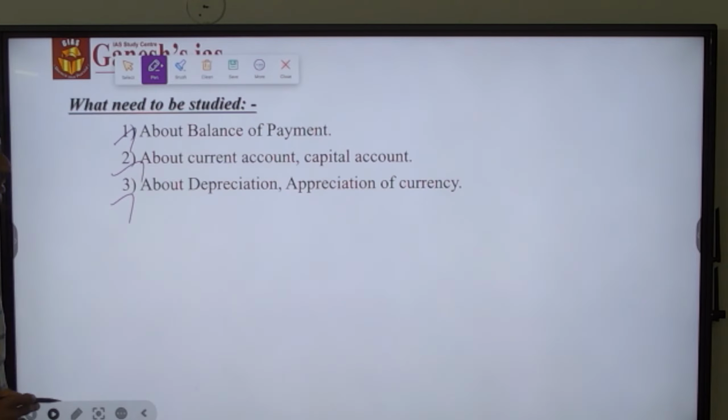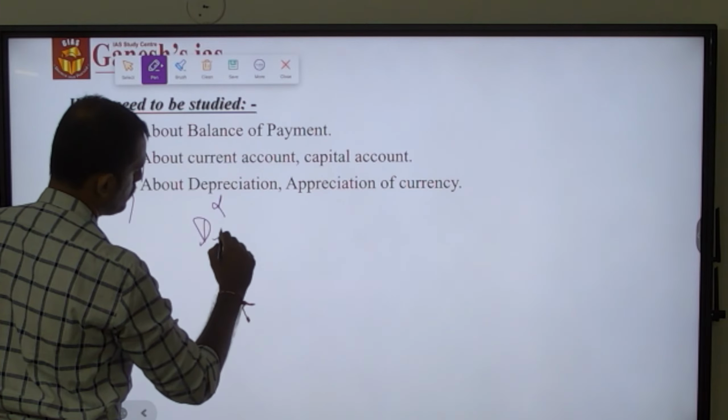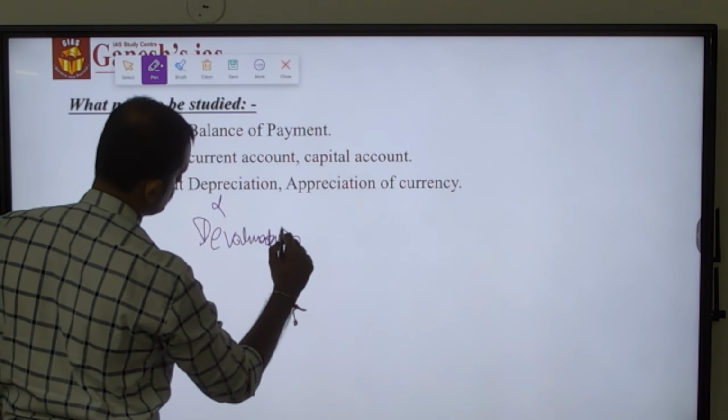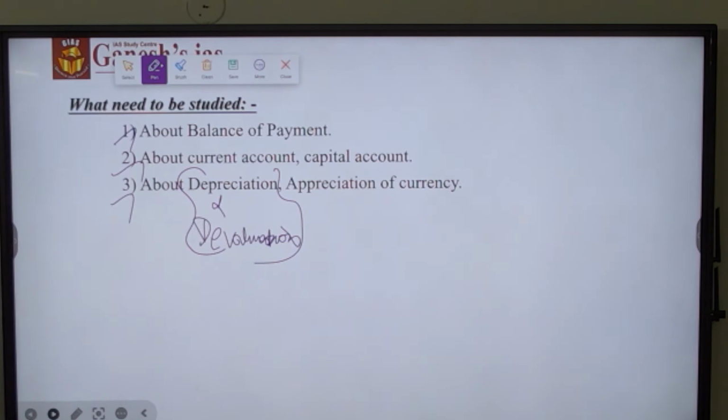Third, we should know what depreciation is, what appreciation of currency is, what devaluation of the currency is, and what is the difference between depreciation and devaluation of the currency's value. So these are all the other things which we need to know.